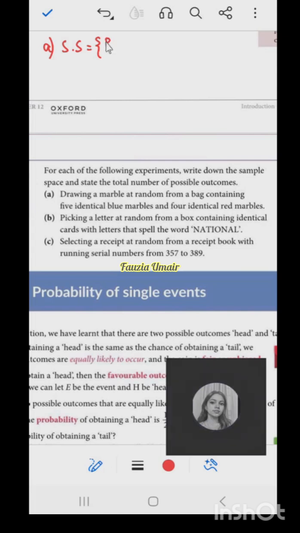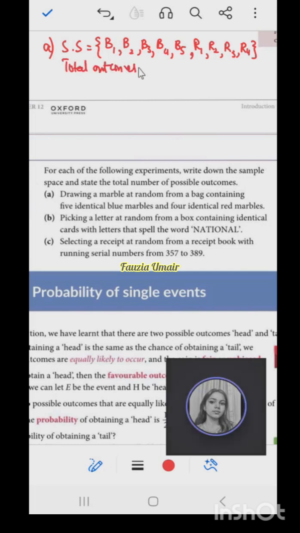We can write blue as B1, B2, B3, B4 and B5, because there are 5. And how many red? There are 4 red, so we can write R1, R2, R3 and R4. This is the sample space. So how many are the total outcomes? 9. Very good.